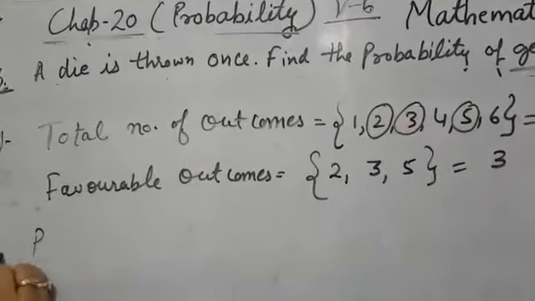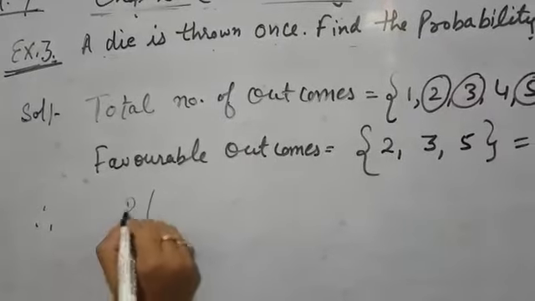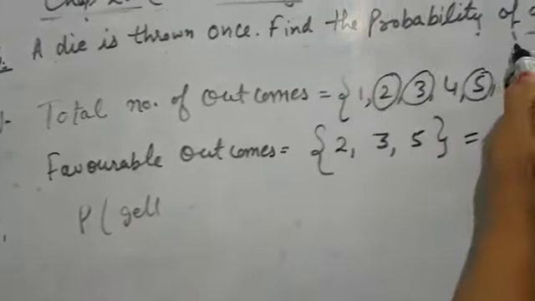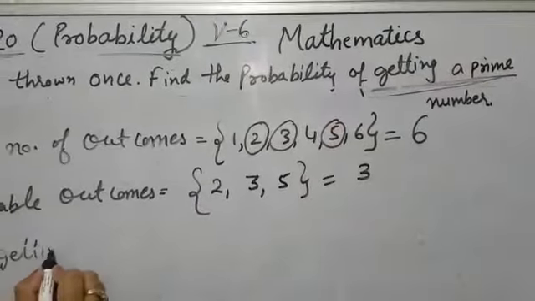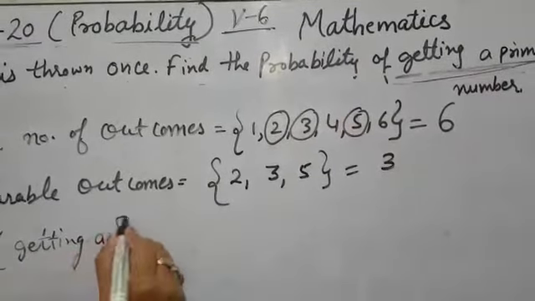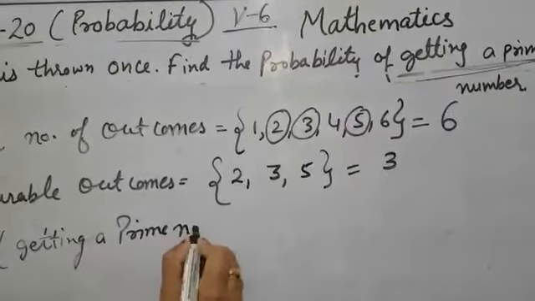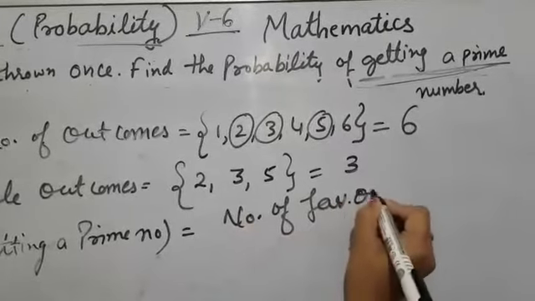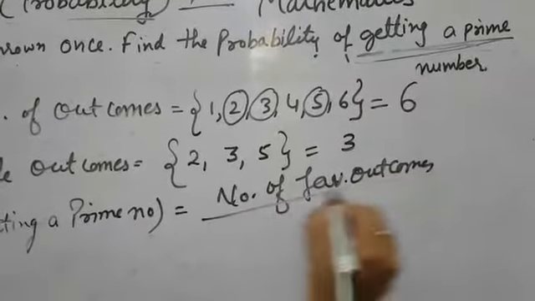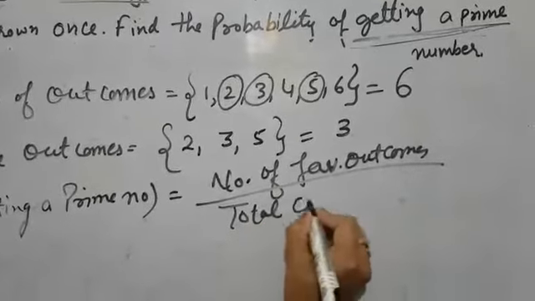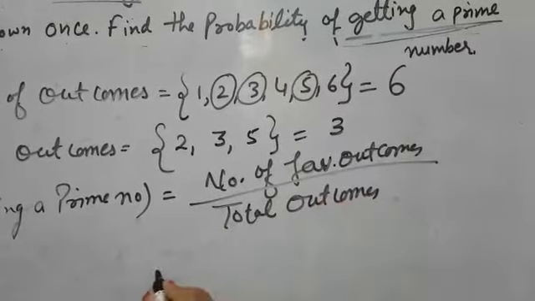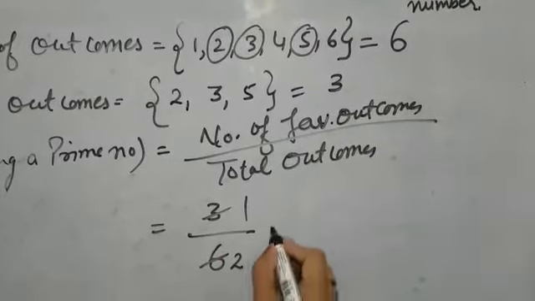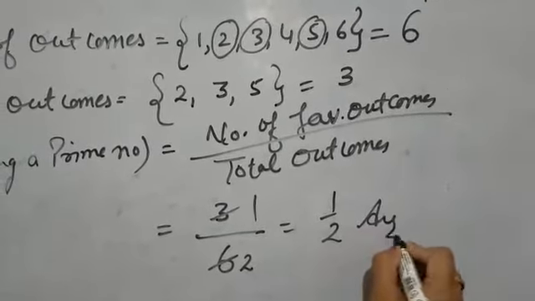Now, therefore, probability of getting a prime number means, write the formula, number of favorable outcomes over total outcomes. Favorable are 3, total are 6. You can reduce them to the lowest terms, so it is 1 over 2. Again your answer is 1 over 2.